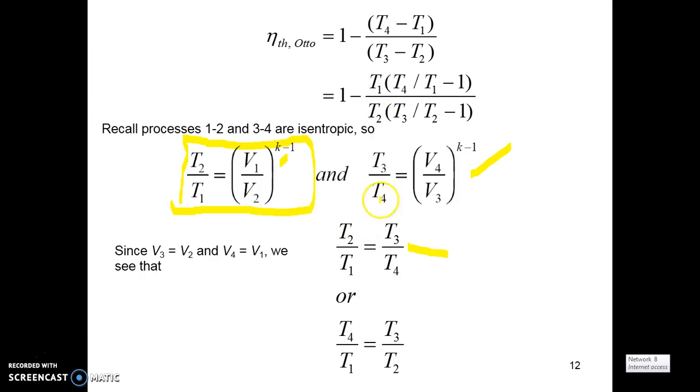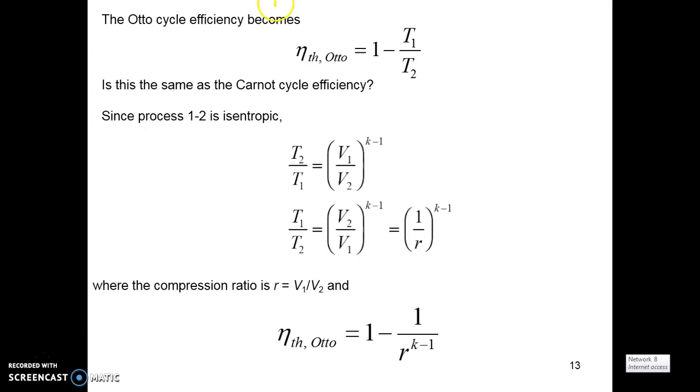So we can convert the equation as 1 minus T1 by T2. The isentropic compression 1 to 2 can also be written in terms of r, where the compression ratio r is equal to V1 by V2. That is, we get the final equation for the thermal efficiency of the Otto cycle as 1 minus 1 by r raised to the power of k minus 1.